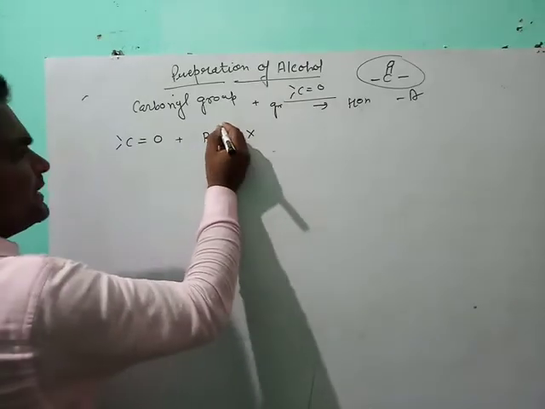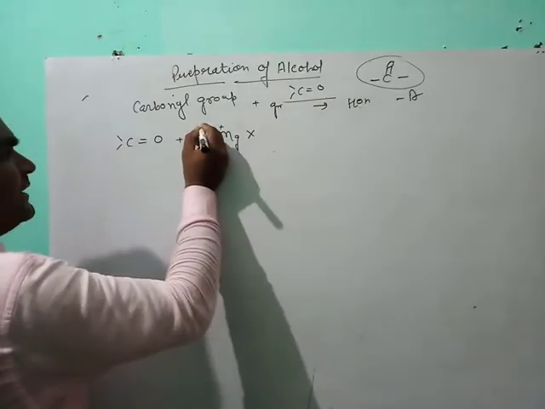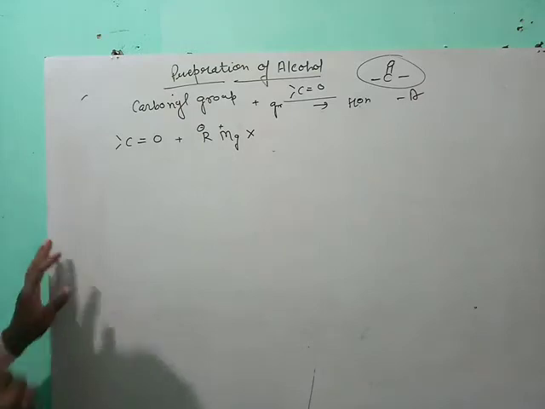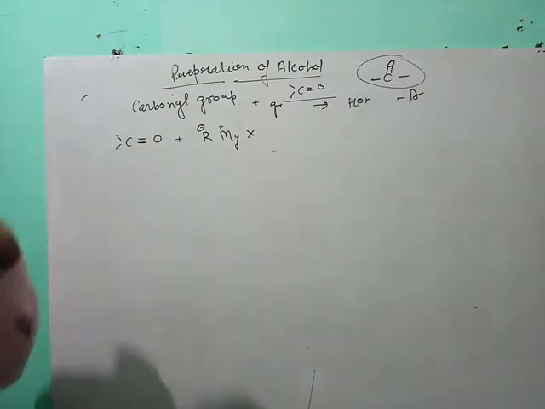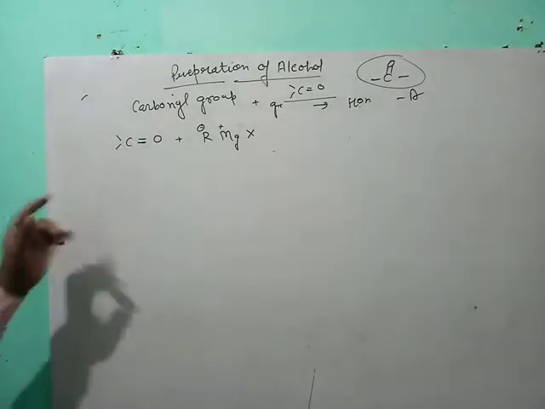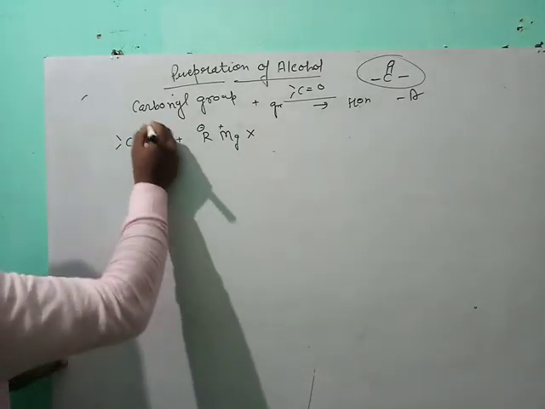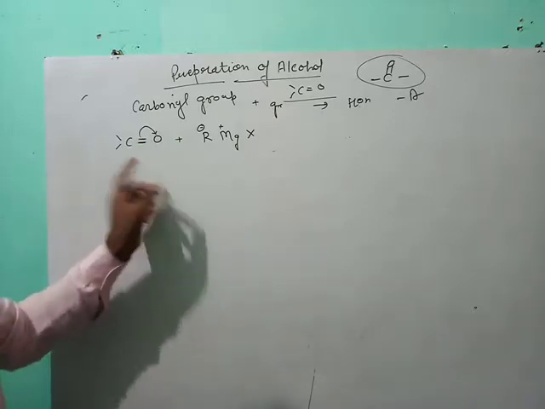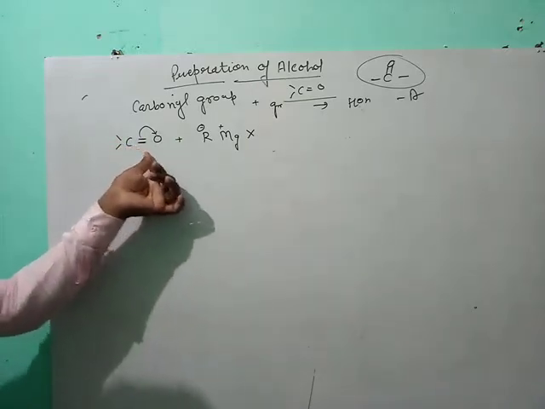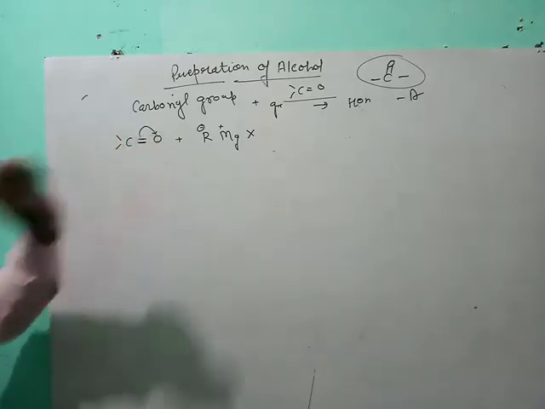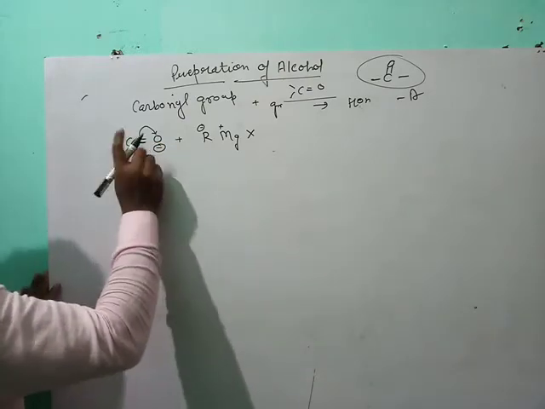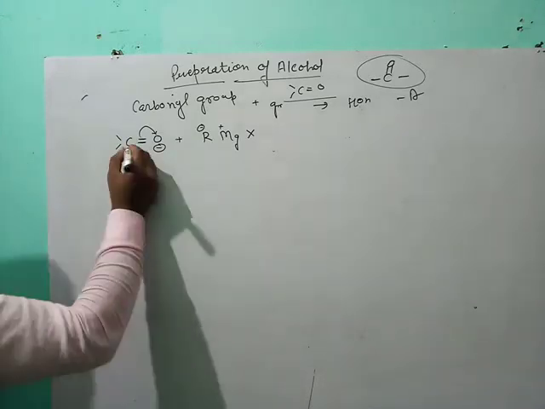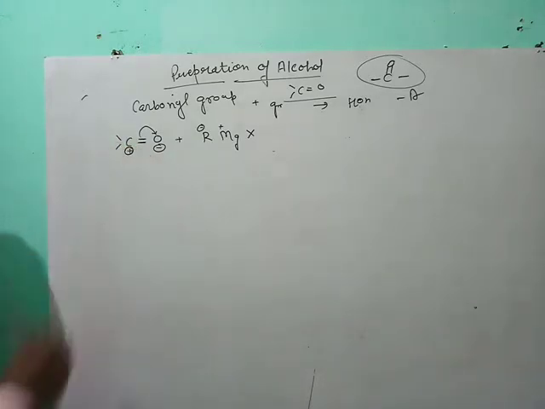In C double bond O, oxygen is more electronegative than carbon, and when the pi bond is broken by heterolytic bond fission, oxygen forms negative charge because it accepts electron, and carbon forms positive charge.